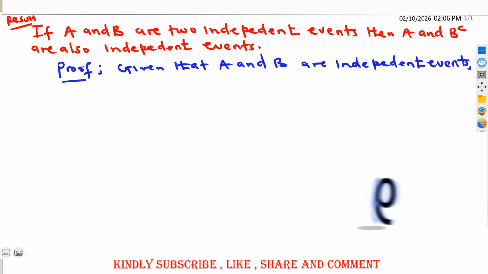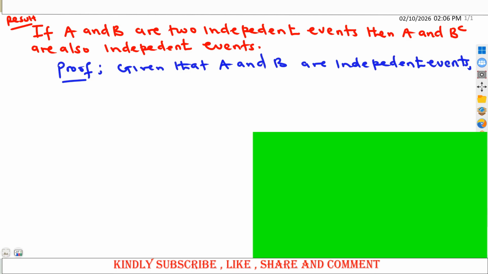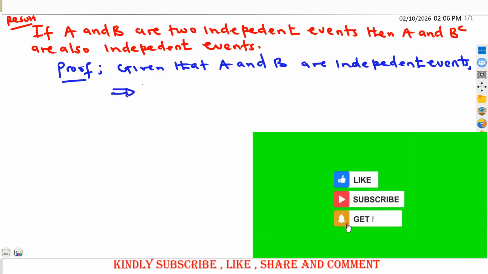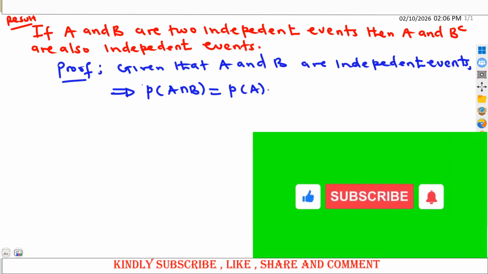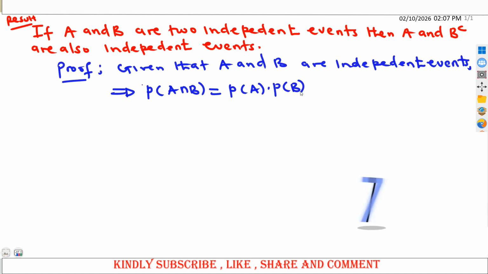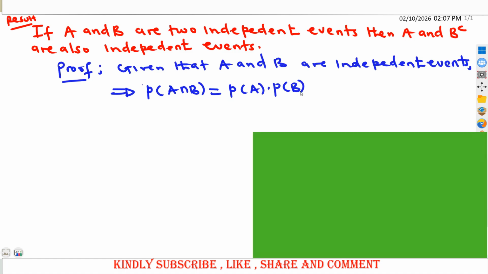If A and B are independent events, as we have already seen, then probability of A intersection B can be written as the probability of A times the probability of B. We shall call this equation number 1.